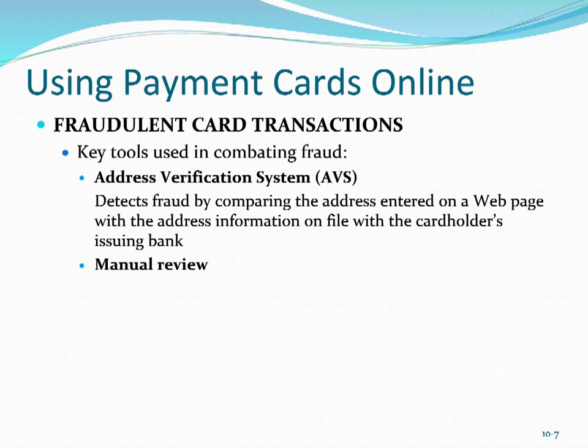Another technique is manual review. In 2010, over 70% of all merchants used the manual review method, which relies on staff to manually review suspicious orders. For small merchants, that may not be a big deal. For a small number of orders and a small number of customers, it's not a big deal, but it's not a particularly scalable solution. So it has certain limitations. As a result, a lot of merchants have substantially reduced the percentage of orders that they're manually reviewing.